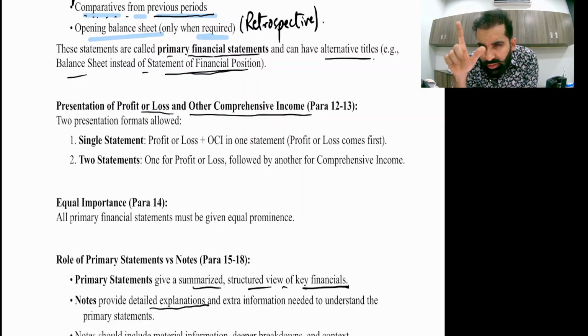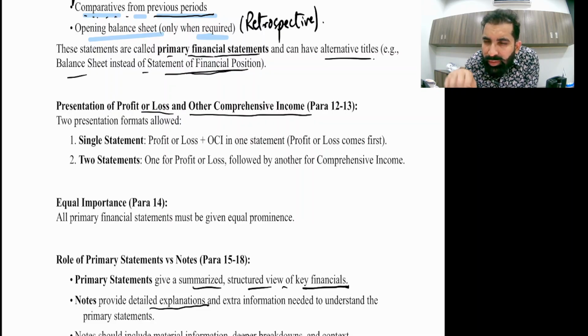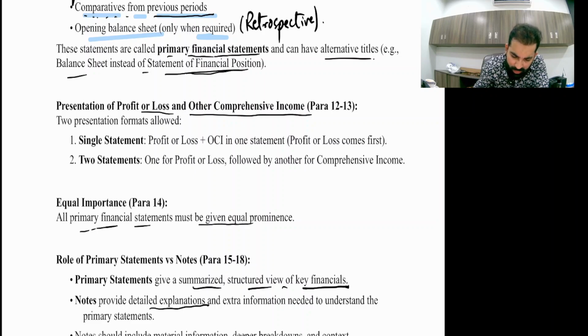Either on a single page you present profit and loss till profit after tax, and then on the same page you connect the OCI area. The second option is that on one page you report complete profit and loss, and on the very next page you report OCI. So OCI should be connected with profit and loss. That's the objective. Now, equal importance: all primary financial statements must be given equal importance.